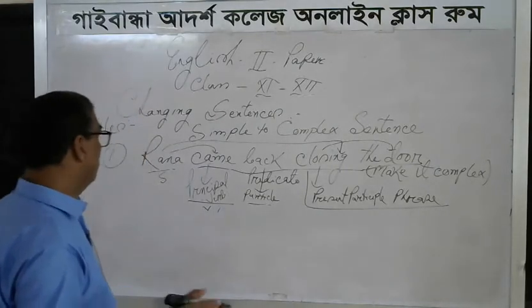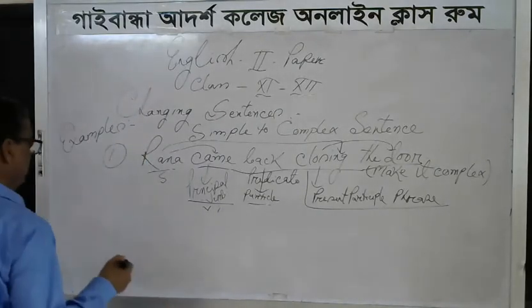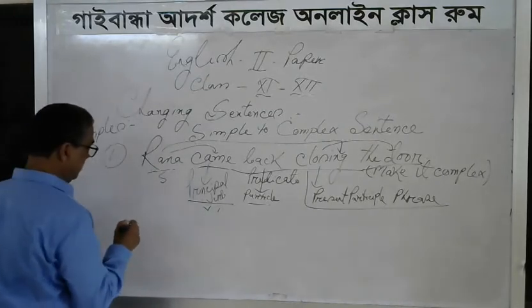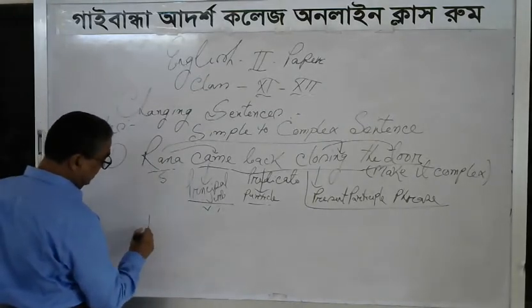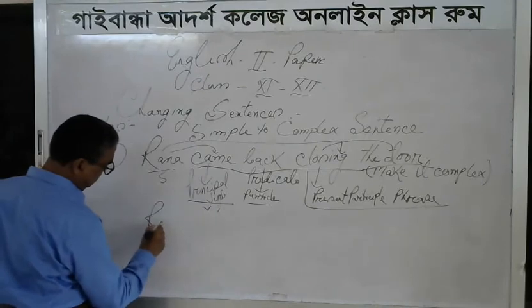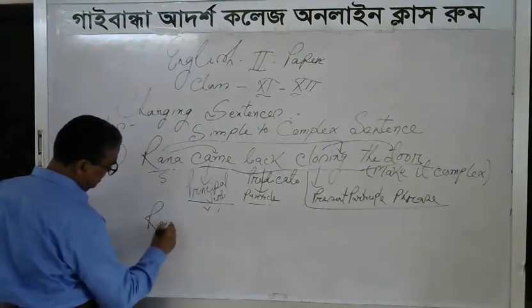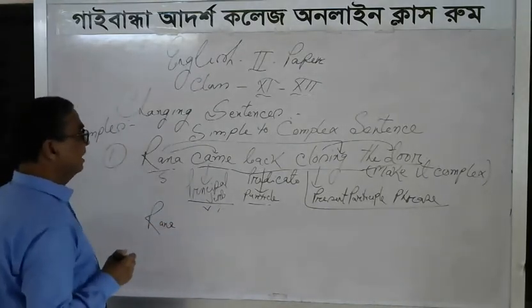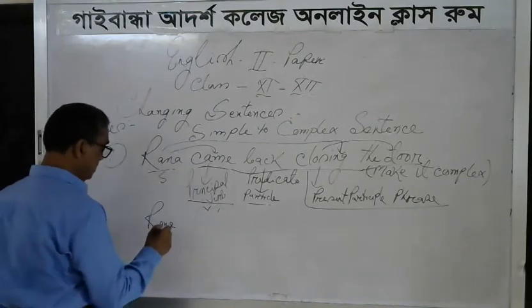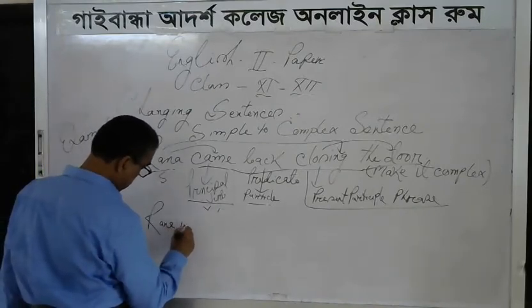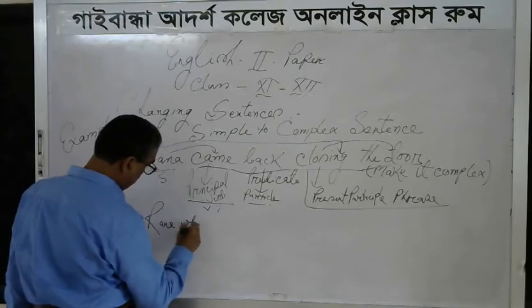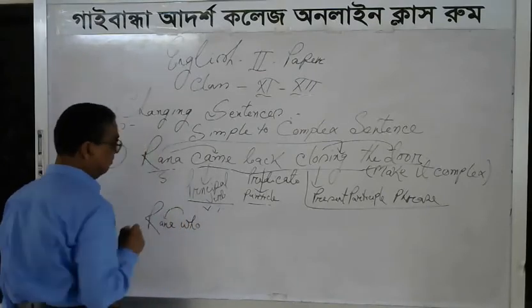Look at the blackboard how we can produce the complex sentence. At the beginning, we can use the subject of the main clause, Rana. Who refers to the subject Rana.